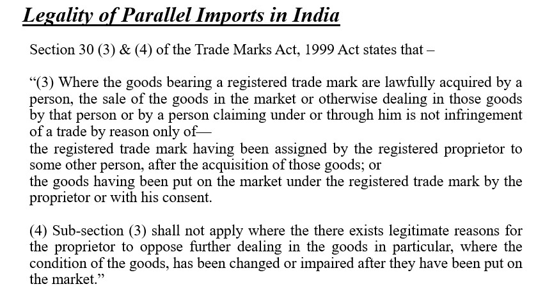So we can see over here that section 30 deals with the limit on the effect of a registered trademark. Subclause 3 prevents the trademark owner from prohibiting the sale of goods in a geographical area on grounds of trademark rights once the goods under the registered trademark are lawfully acquired by another person. Subsection 4 then goes on to state that subsection 3 shall not apply when the condition of goods is changed or impaired after they have been put on the market.